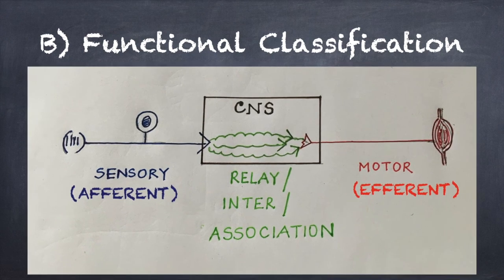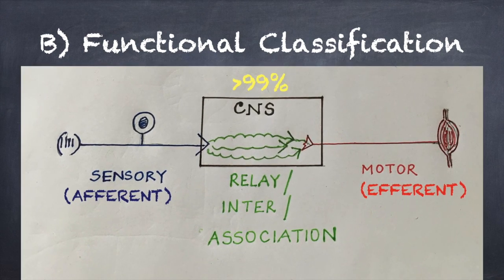Interneurons contain more than 99% of all the neurons. Let the rectangular box represent the central nervous system. Interneurons lie entirely within the central nervous system and function as integrators and signal changers. They integrate afferent and efferent neurons into reflex circuits.